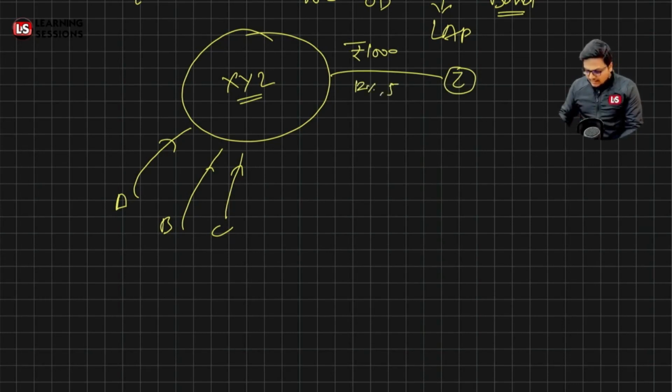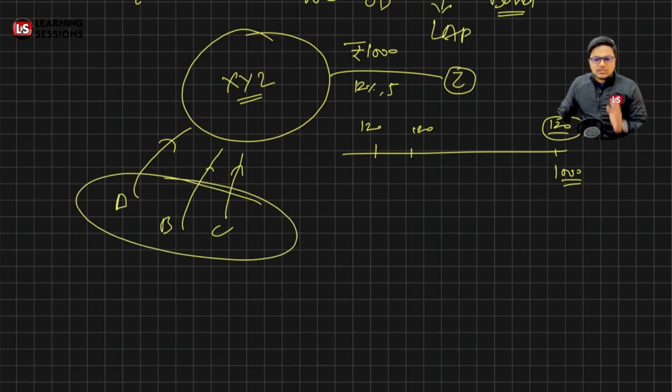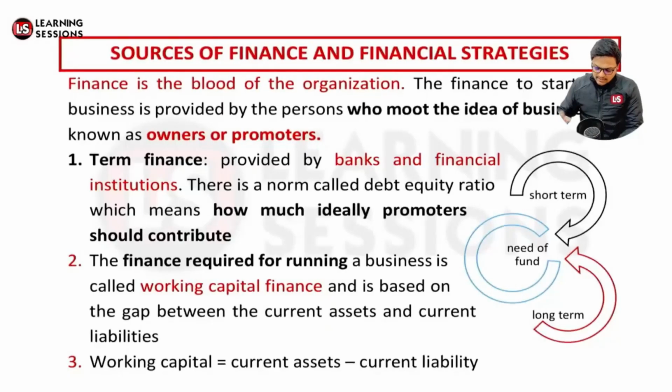What does it indicate? It indicates that the company will be paying a fixed amount of 12% on the face value, that is 1000, that is 120 rupees for each and every month for the next 5 years, and at maturity they are also to pay the principal amount of rupees 1000, right? That's the case where the company is to pay the amount. But that's not the case for the equity shareholders, right? So you must have got a simple idea related to it. Now let's discuss it in detail.